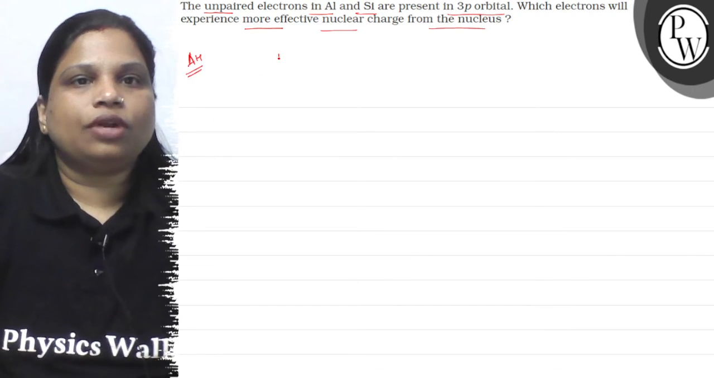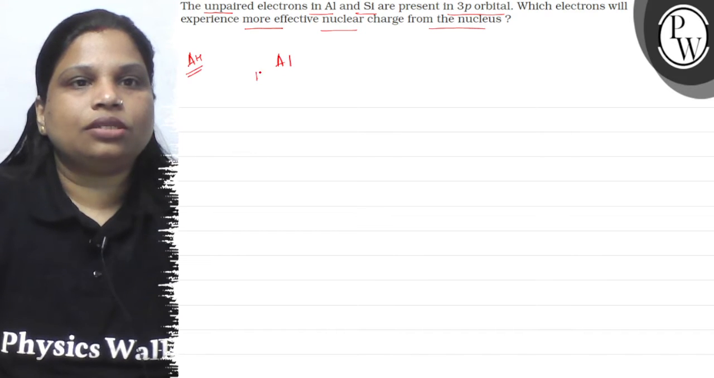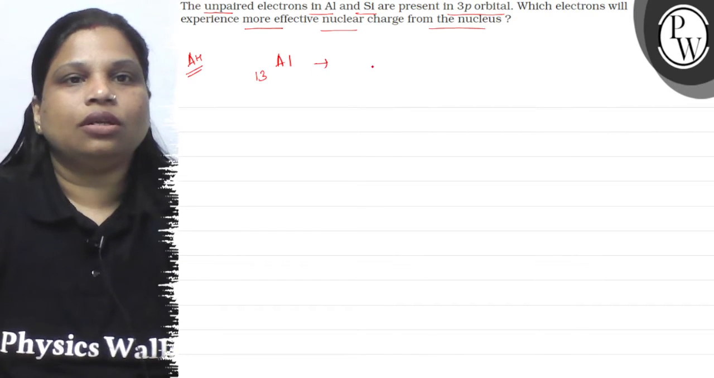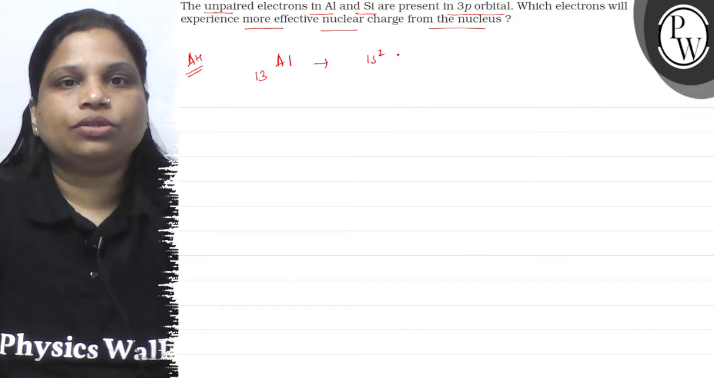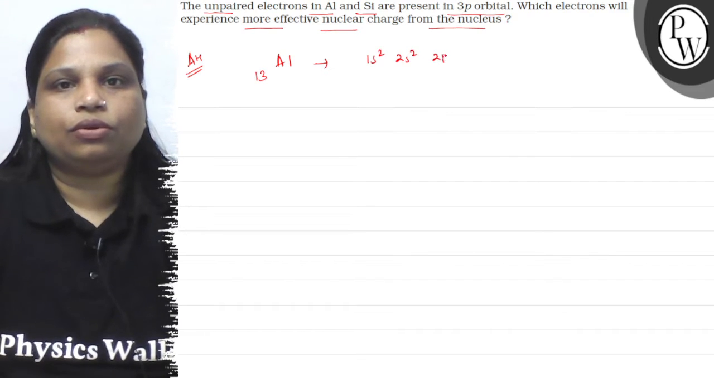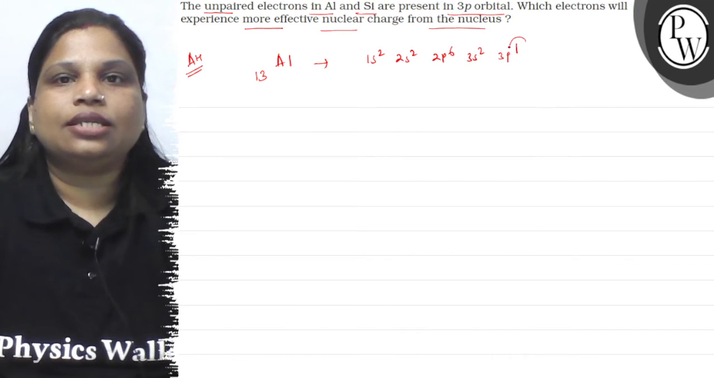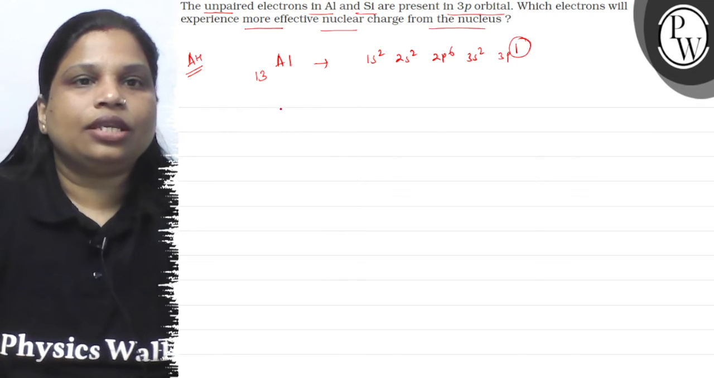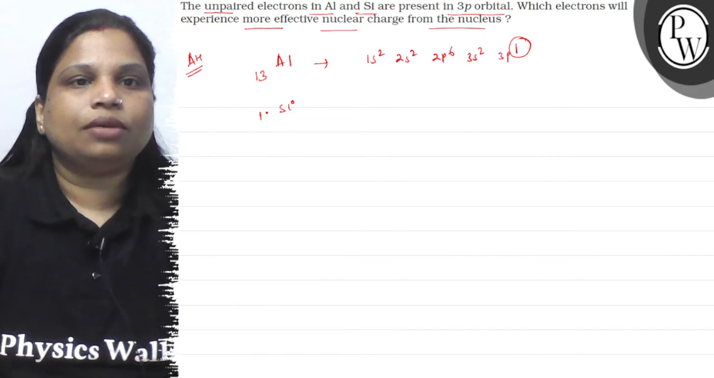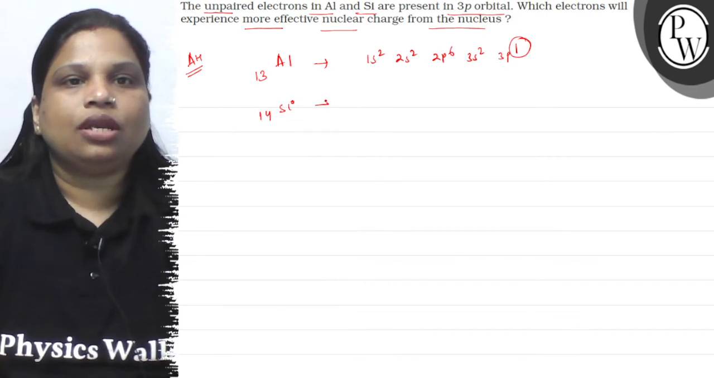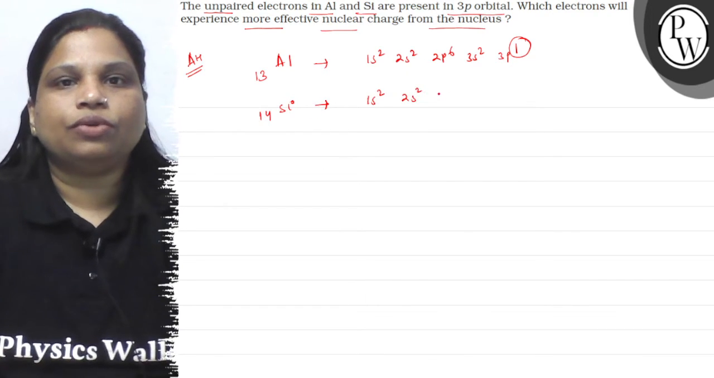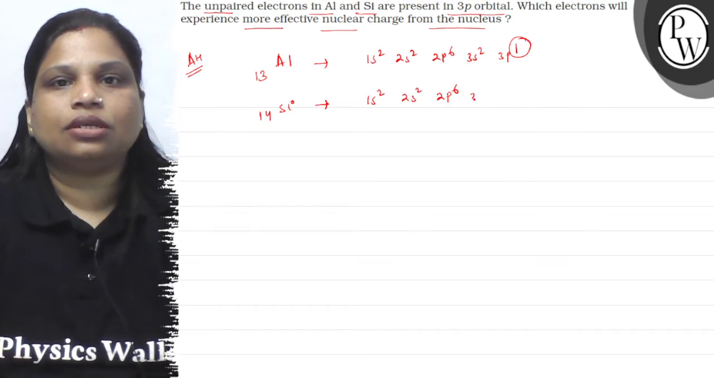So children, in case of aluminium, the atomic number is 13. Okay? If you write down the configuration, it is 1s2, 2s2, 2p6, 3s2 and 3p1. Okay? So the outer shell is having one electron. In case of silicon, the atomic number is 14, and if you write the electronic configuration, it is 1s2, 2s2, 2p6, 3s2 and 3p2.